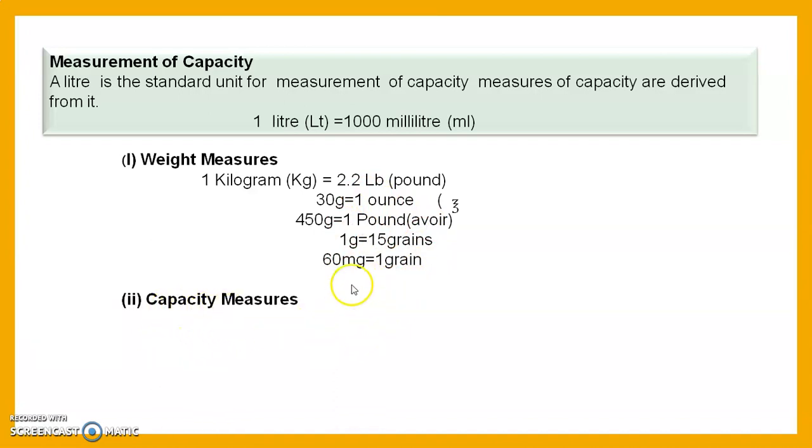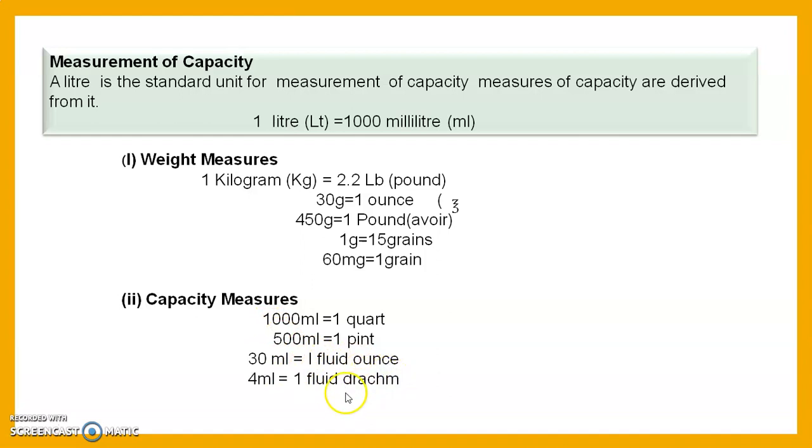Then we see the conversion of capacity measures. 1000 ml means 1 quart. 500 ml means 1 pint, and 1 gallon means 2000 ml. 30 ml is equal to 1 fluid ounce. 4 ml is equal to 1 fluid drachm. 1 ml is equal to 15 minims. 0.06 ml is equal to 1 minim.